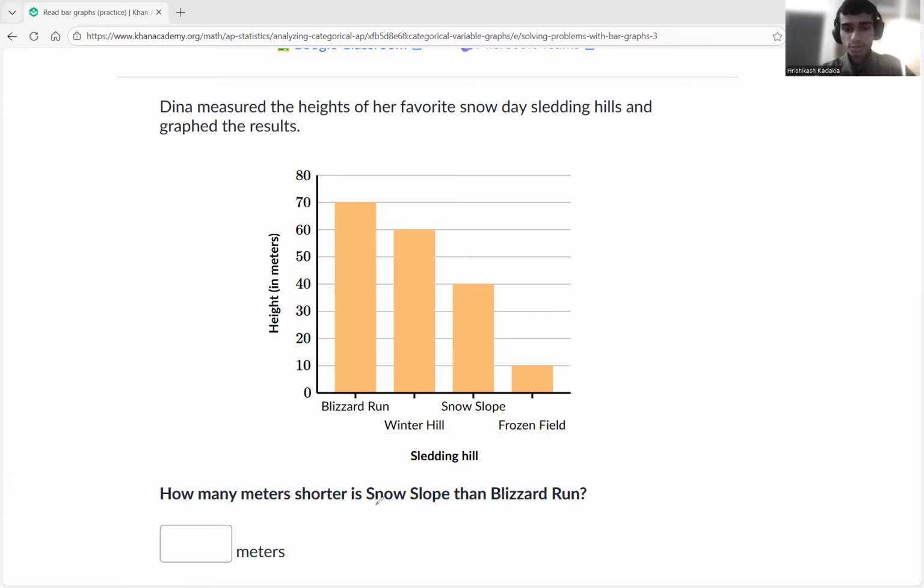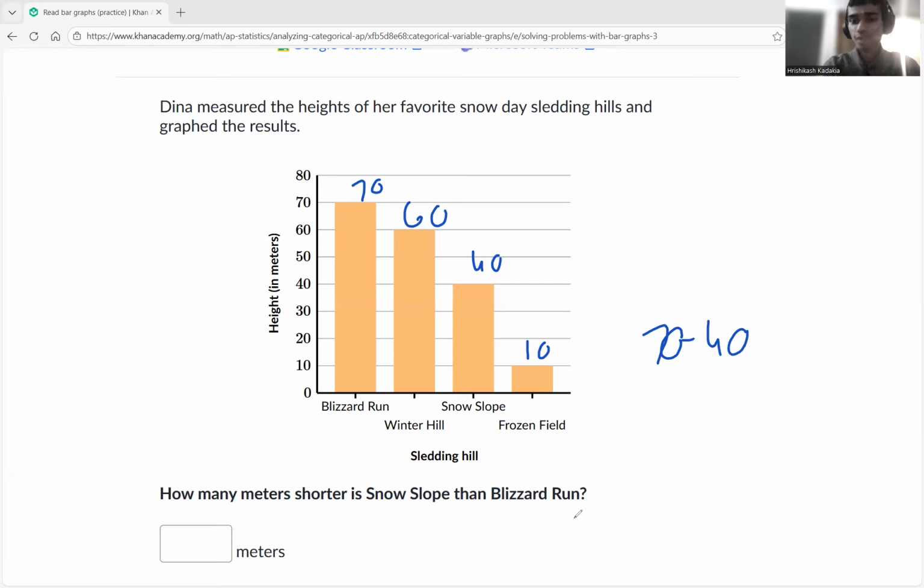And then, how many meters shorter is Snow Slope than Blizzard Run? So now let's determine the height of each of them. This one is matching till 70, matching till 60. This one is matching till 40. This one is matching till 10. Snow Slope means it's just about 40. How many meters shorter is Snow Slope than Blizzard Run? Blizzard Run is 70, Snow Slope is 40. What is 70 minus 40?